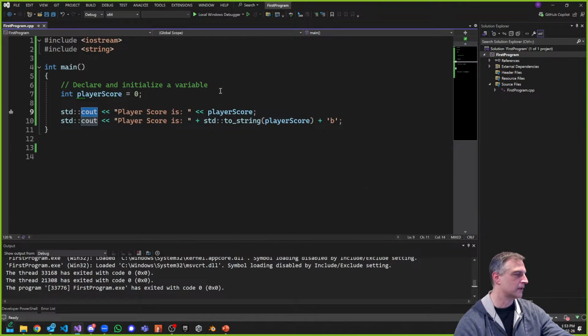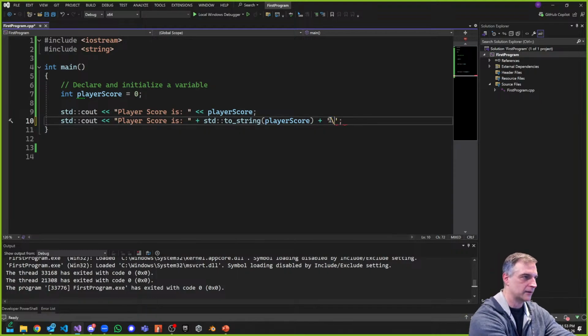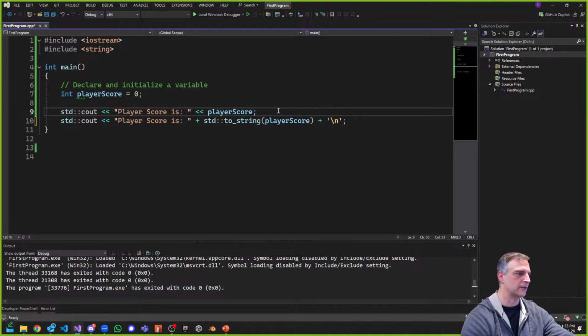std::to_string not working? You need to include the string library. If you don't include string, then it won't work. Okay, so std::to_string allows us to convert something to a string. Otherwise you can't do it. All right, good. So we've done some concatenation. We've done some other things with variables, and we know that this is doable. Let's put in \n again, right? And we can also do this as well. We can also say plus \n.